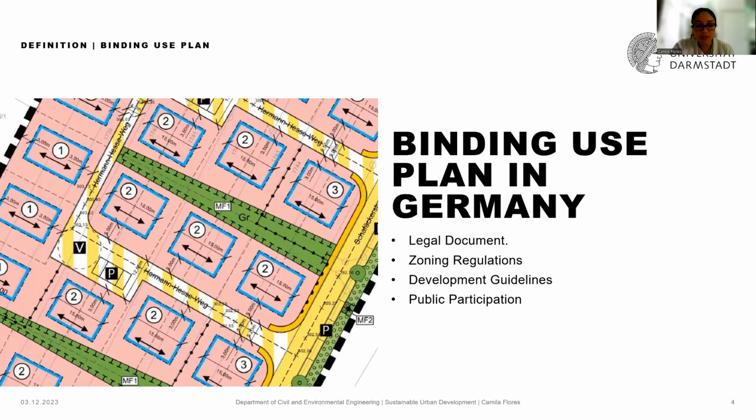First, it's a legal document. This binding use plan is a legally binding document created by local authorities that sets out detailed guidelines for land use and development in a designated area. It has zoning regulations, so it divides land into different zones, whether it is residential, commercial, industrial, and it specifies what type of buildings or activities are allowed in each zone.